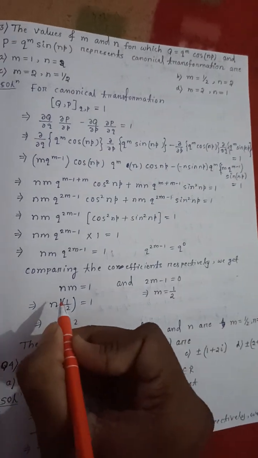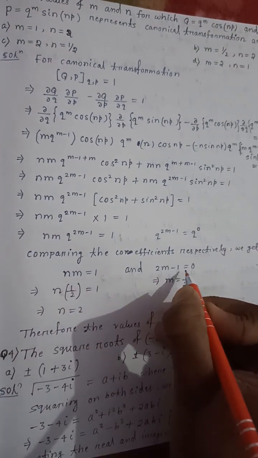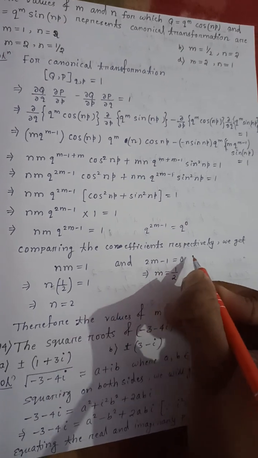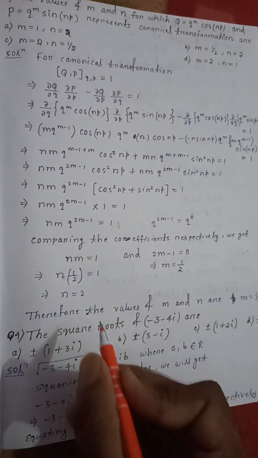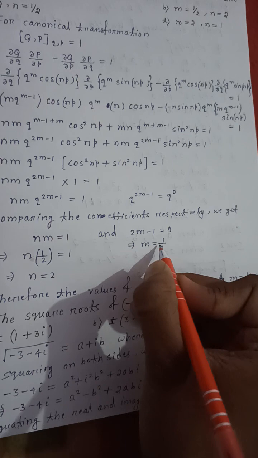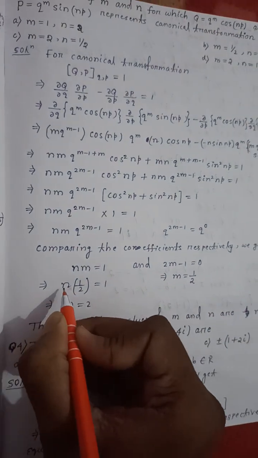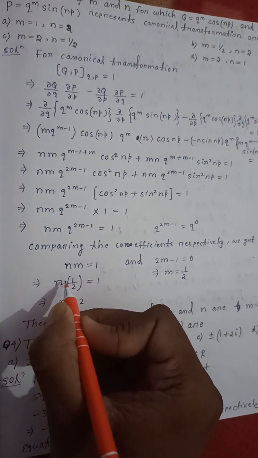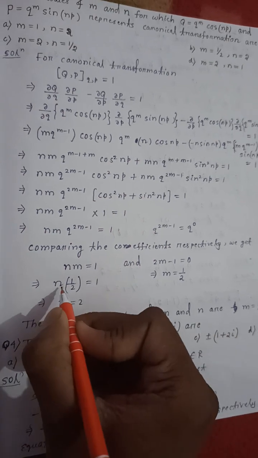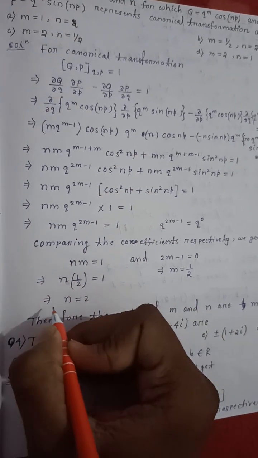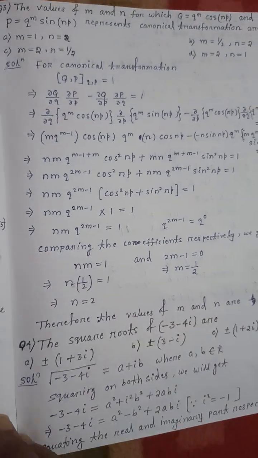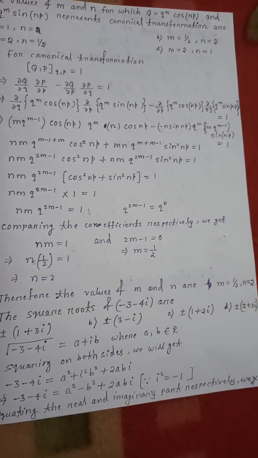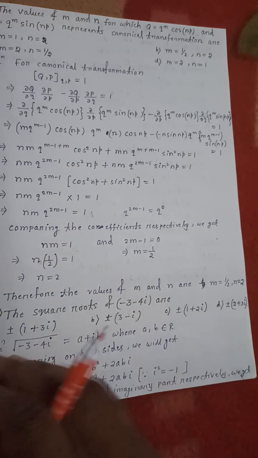That implies nm will be equal to 1 and 2m minus 1 should be equal to 0. So here I will get m equal to half, and putting the value of m equal to half in this, I will get n into half equal to 1, so n will be equal to 2. Therefore the values of m and n will be m equal to half and n equal to 2.